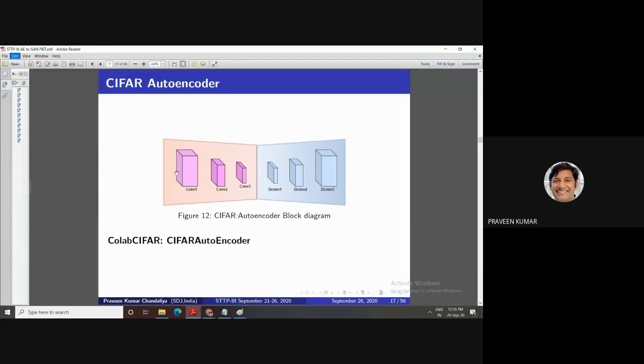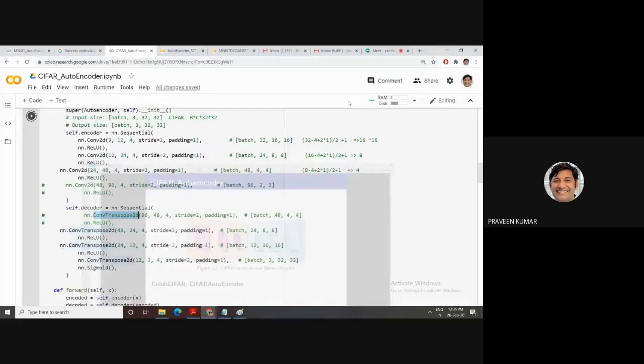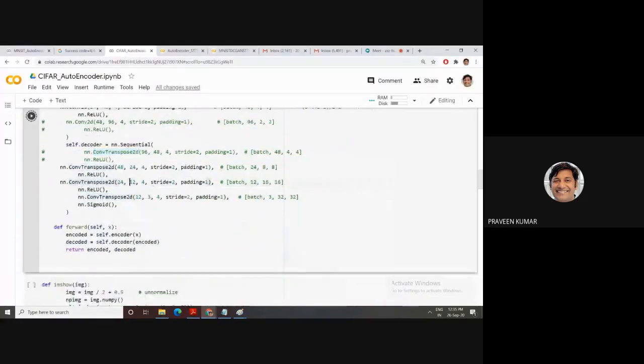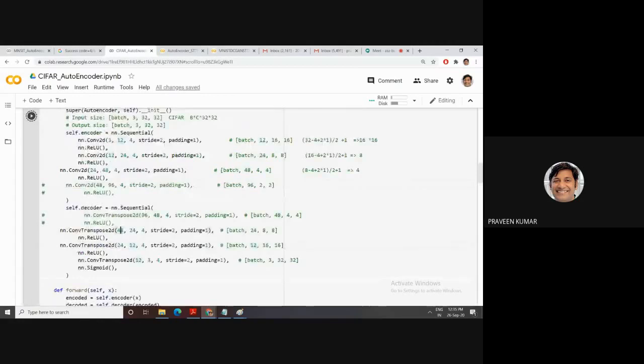Our output size and input size are the same. Our input size is 32 cross 32, and the output size is again 32 cross 32. How do we convert this 4 cross 4 to 32 cross 32? So we go for the deconvolution concept. This one has 48, 48, then 4. The stride here internally uses bicubic.